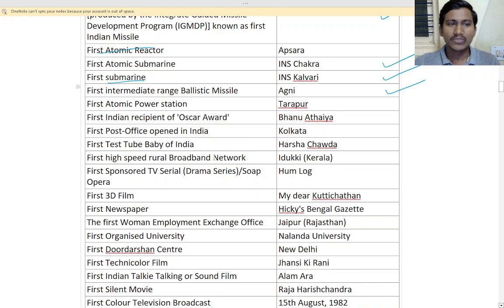Okay. First atomic power station, you have to remember this, where it started. Yes, first atomic power reactor station, that is Tarapur. Atomic power station means what? Generating electricity from nuclear energy, that is uranium. Okay, that is atomic energy.